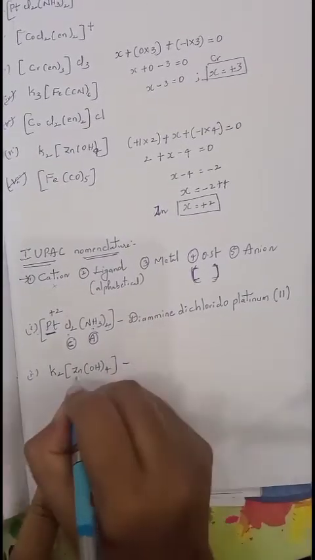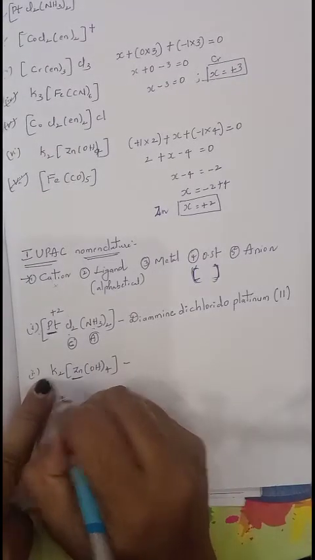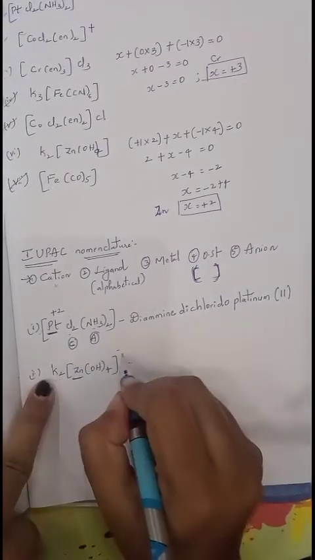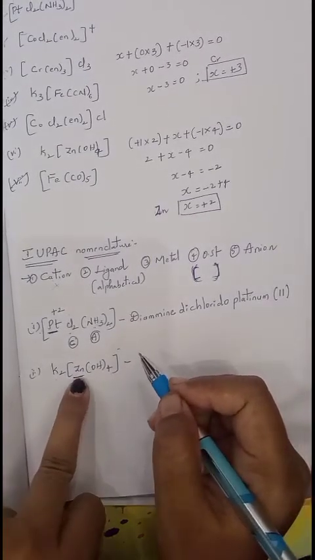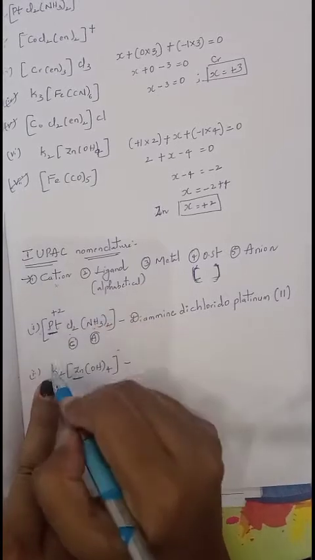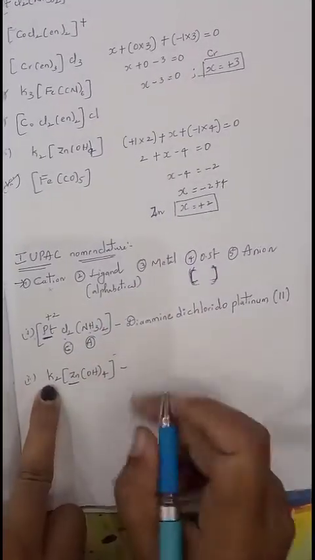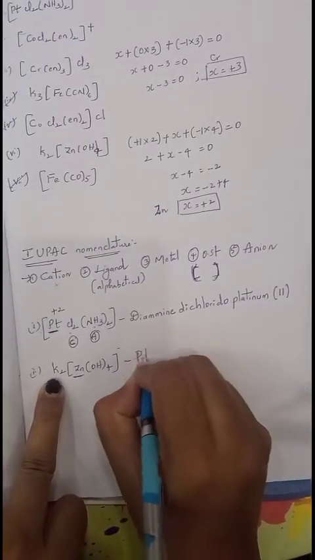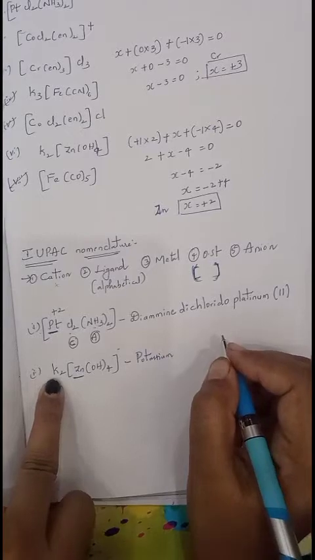First see the metal presence. It is there in the anionic complex because it has a cation. I have told you, if there is a cation then the complex is in anionic state. So zinc is a metal. First write the cation. Cation is present, write cation. How many cations are there? 2 potassiums, but there is no need to represent the number. Directly we can write potassium, if it is present as a counter ion.